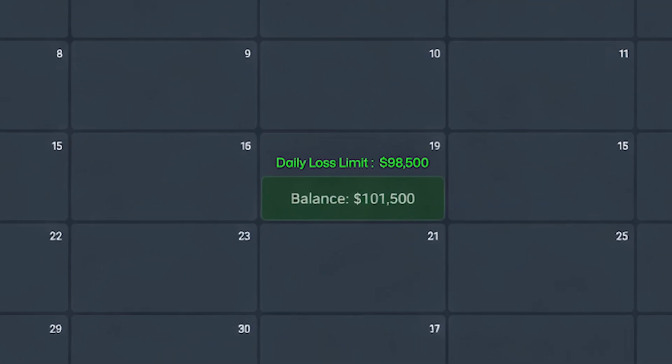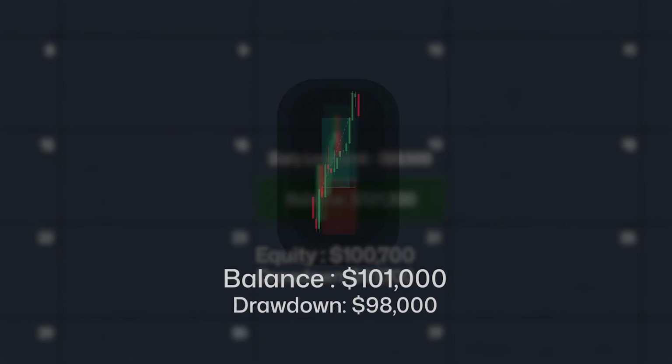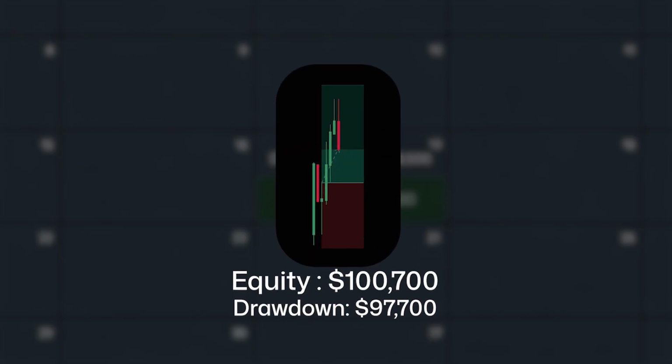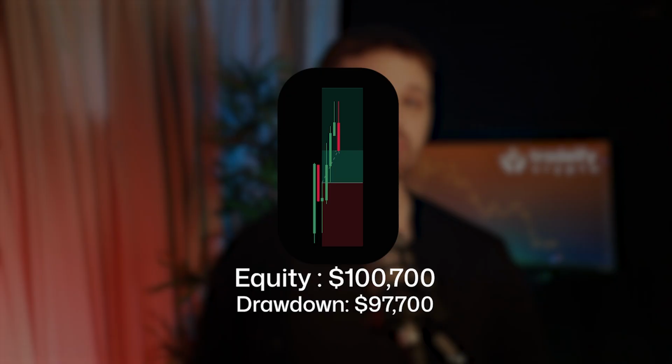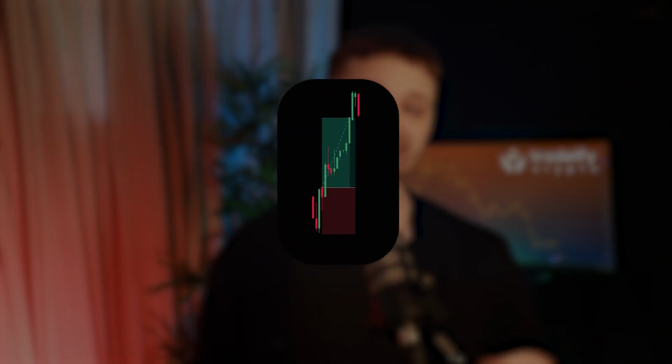And here's something that's actually a really nice feature here at Tradeify Crypto. The daily loss limit will track your account balance, not equity, which is based on closed trades only. It does not include unrealized profit and loss from open positions. And that's a huge advantage for swing traders and anyone looking to hold positions overnight. Your open trades will not be affected by your daily drawdown calculation until you close them.